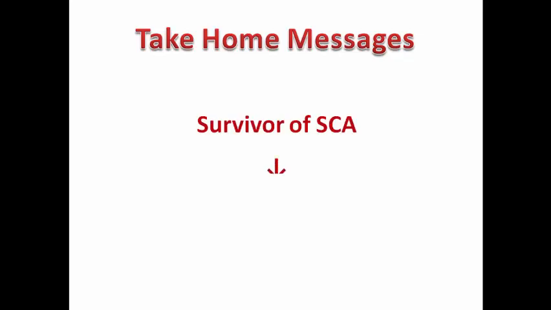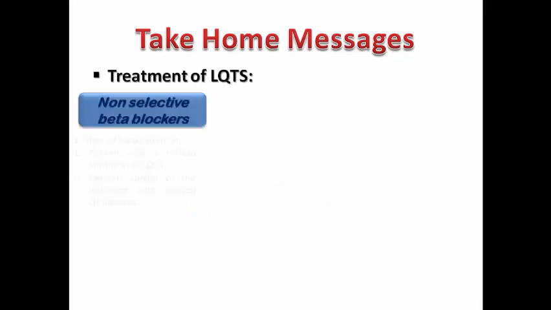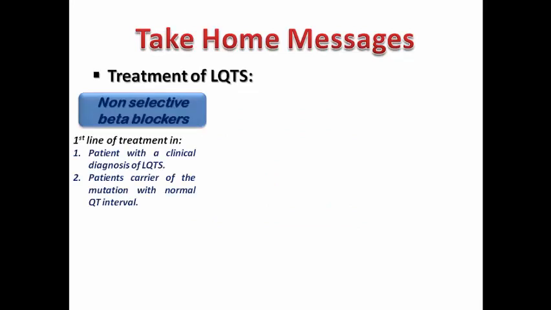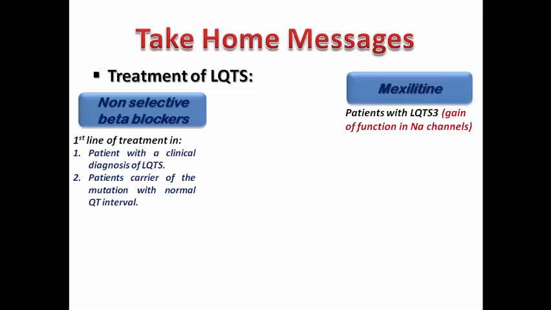The take-home message is that for any survivor of sudden cardiac arrest with a diagnosis of primary electrical disease, of course we should go for ICD implantation, but the details of treatment differ according to the detected type. For example, in long QT syndrome, non-selective beta blocker is the first line treatment, with mexiletine in patients with long QT syndrome type 3.